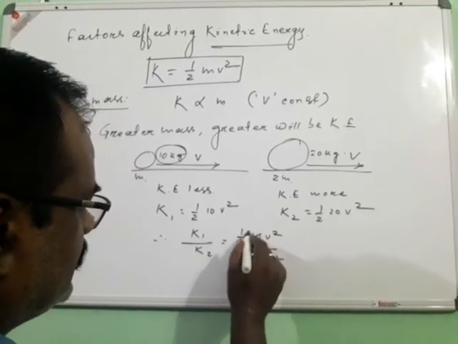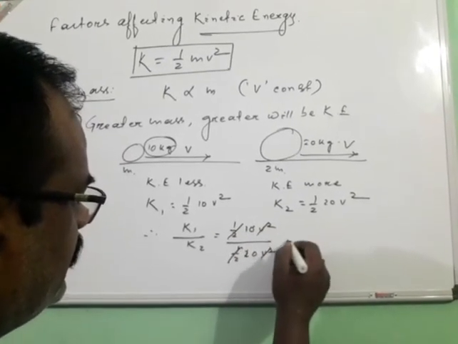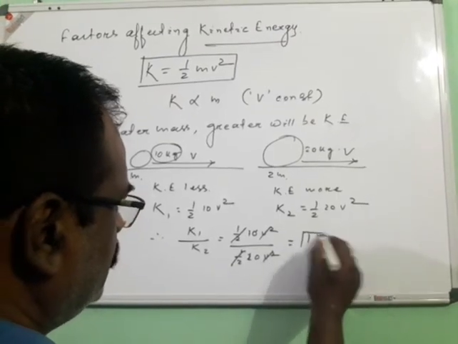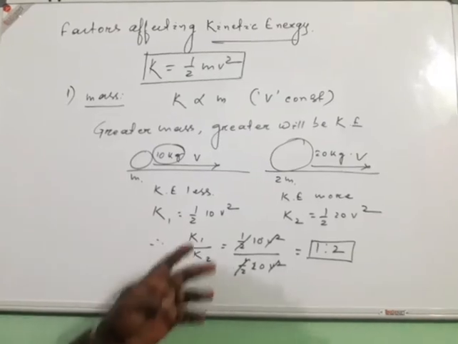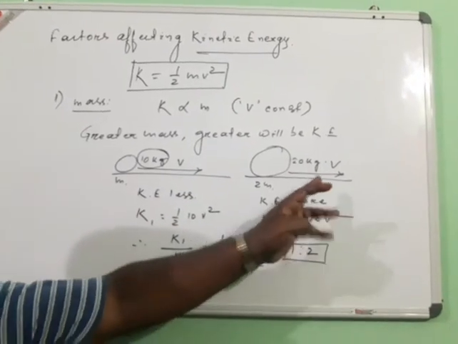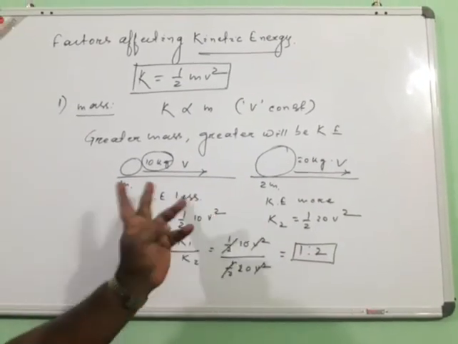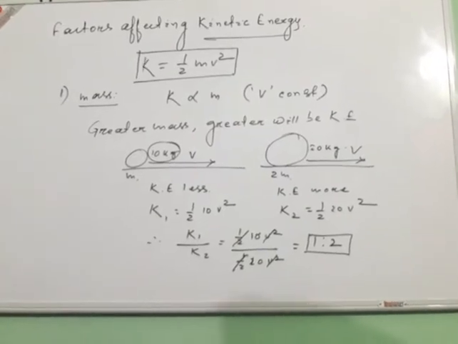Cancelling these, the ratio will be 1 is to 2. It means with whatever rate the mass is increased, the kinetic energy increases accordingly, provided the speed or the velocity of the body remains constant.